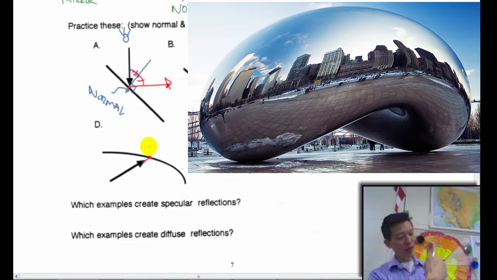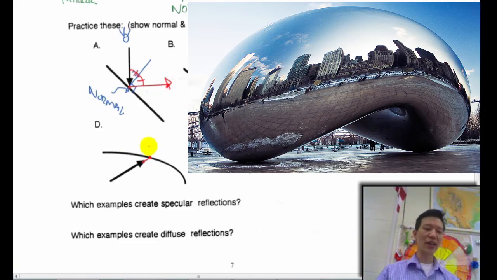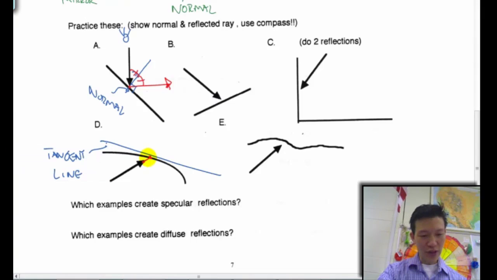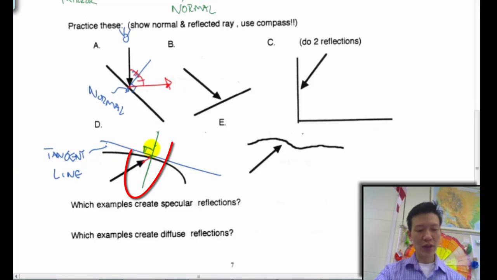It's real easy. When the ray of light hits it, at that single point, it acts as if the mirror was flat. So what you have to do is draw on what's called a tangent line. What does tangent mean? It only touches the curve at how many points? At one point, right? So draw on your tangent. How do we reference all rays of light from a mirrored surface? What's that imaginary perpendicular line called? It's called the normal line. So perpendicular to the tangent line, there's my perpendicular. This is my normal right here.